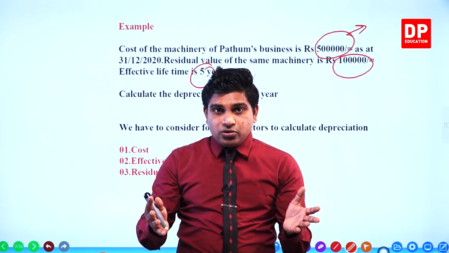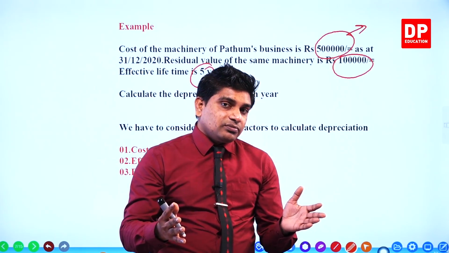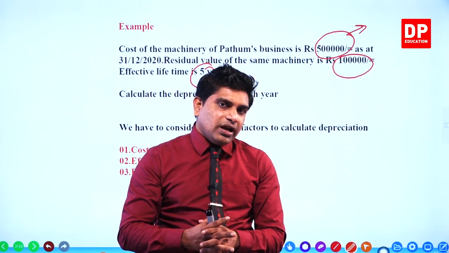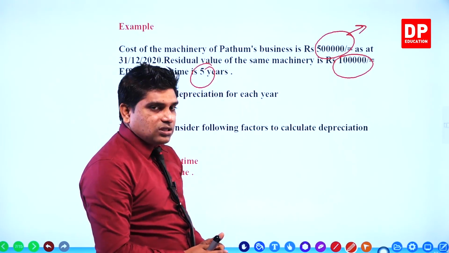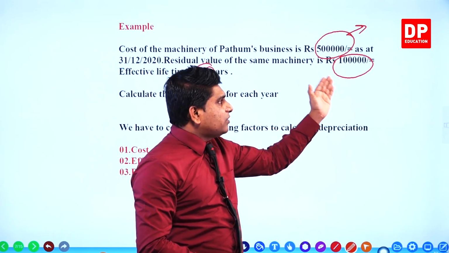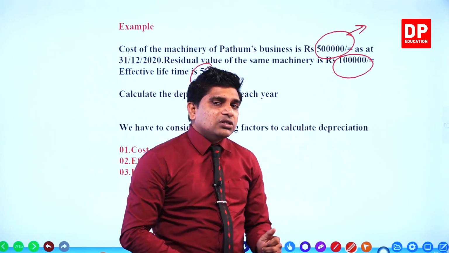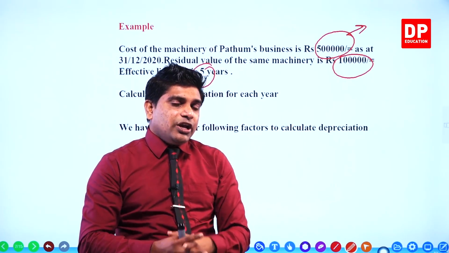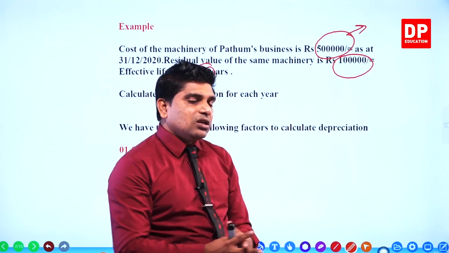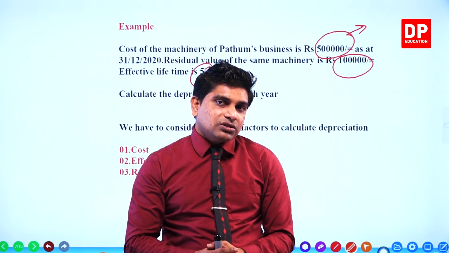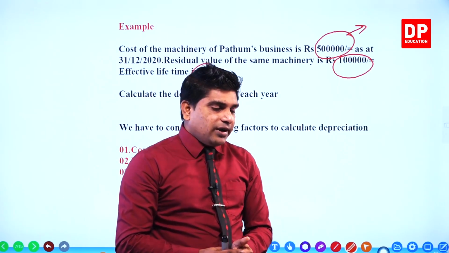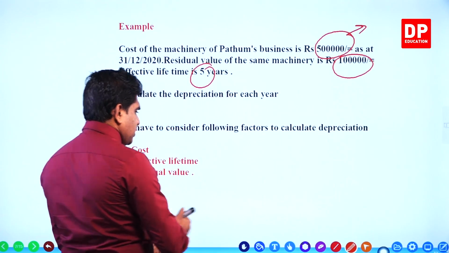Residual value. Residual value means the market value of the remaining parts of the machine after the lifetime, right? So 500,000 is the cost. But at the end of the lifetime, if the market value of the remaining part is 100,000, how much did you use? Depreciable value is how much? It means how much of the value you used out of this machine? 400,000 rupees, right? Then how many years you used? Only 5 years, right?